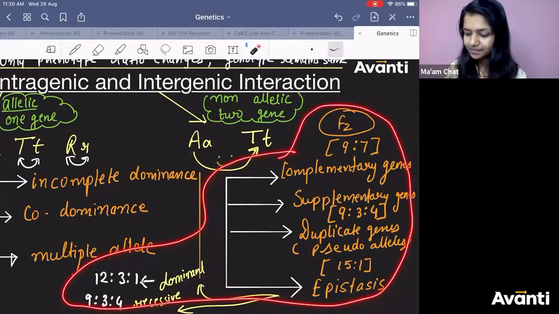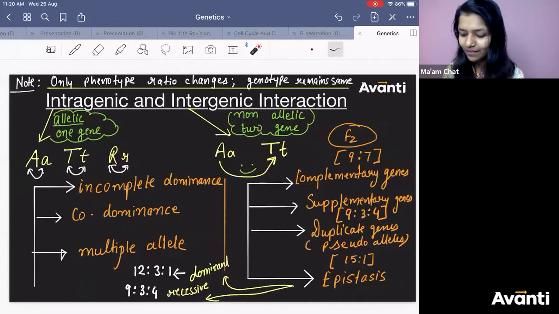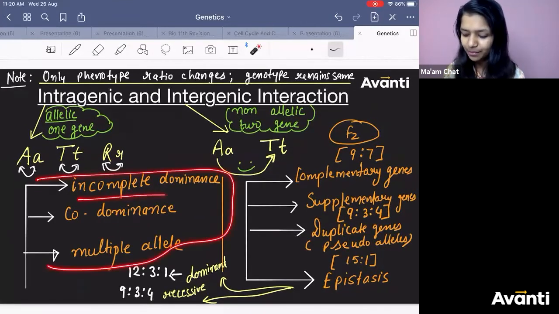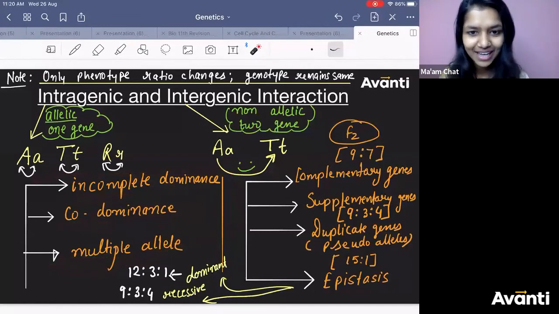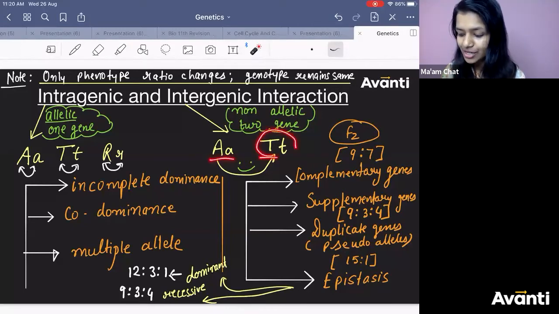This concept, we have learned properly, right? Incomplete dominance, codominance, multiple allele, this we have learned. Intergenic interaction means the interaction is happening between two different genes.